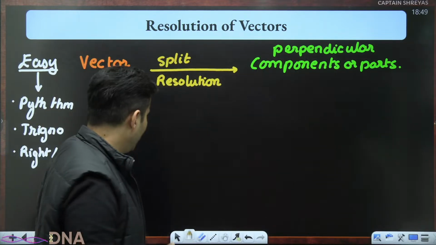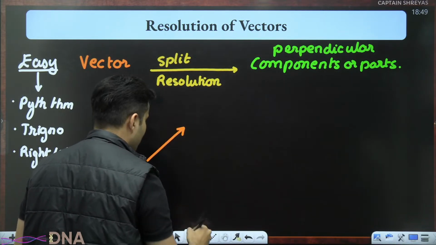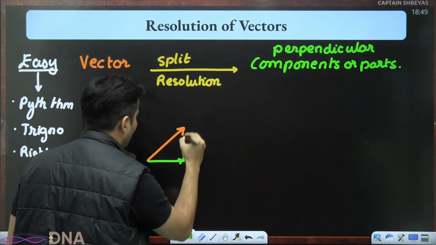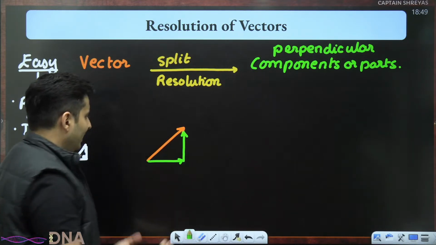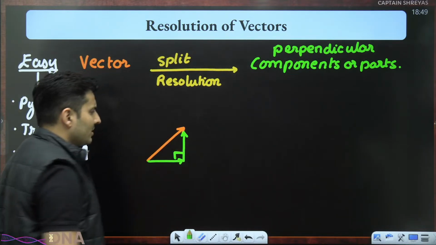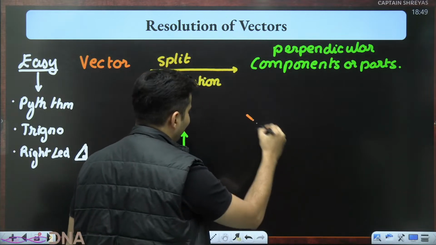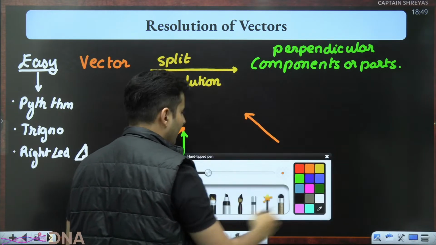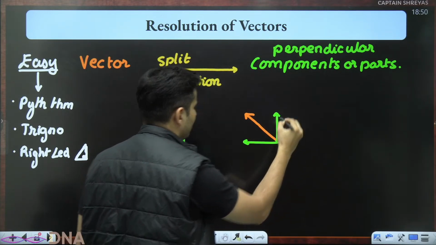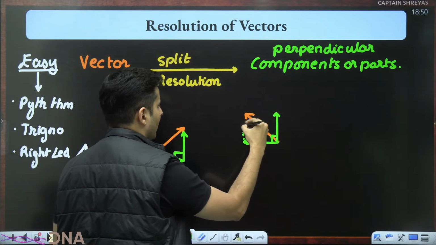into perpendicular parts. So if you have a vector like this, I'll be like, wait a minute, I can take one component like this, another component like this. Perfect. Now they are perpendicular components. Same way, if I have a vector like this, I'll be like, wait a minute, I know what to do. I can take a component like this and I can take a component like this. It's one and the same thing, guys. Remember, I can always shift this over here.